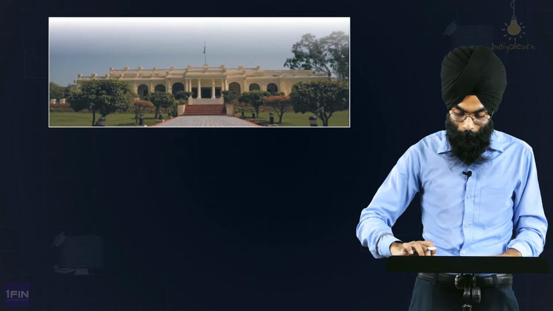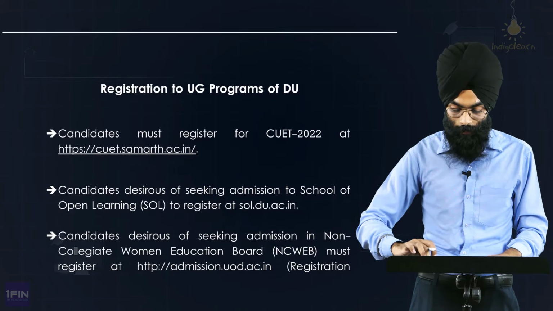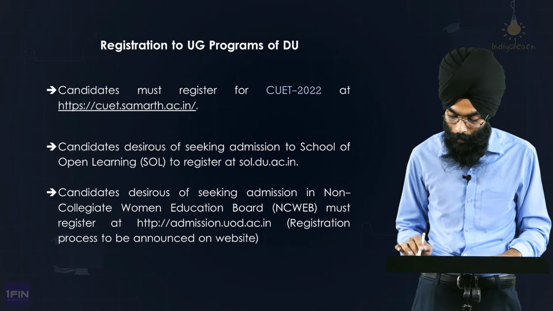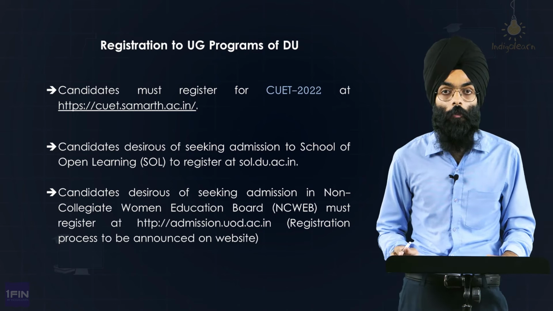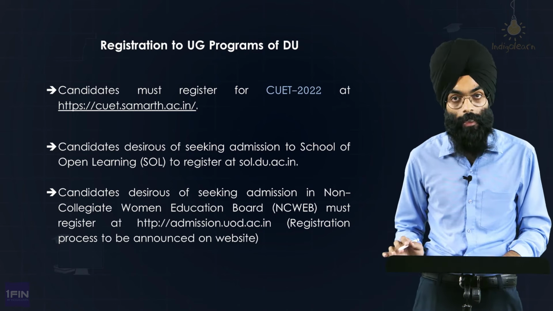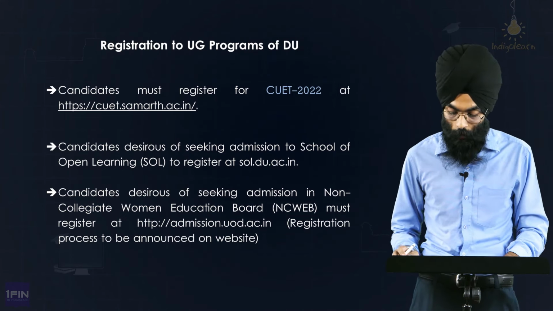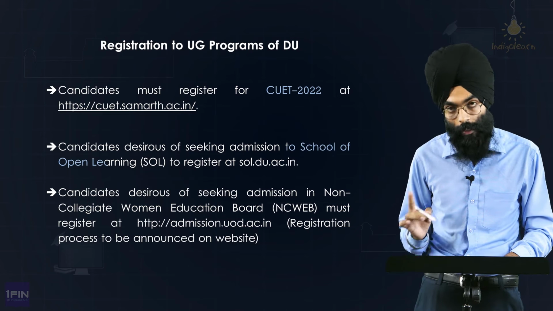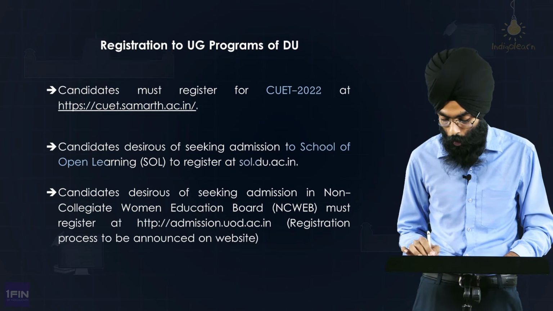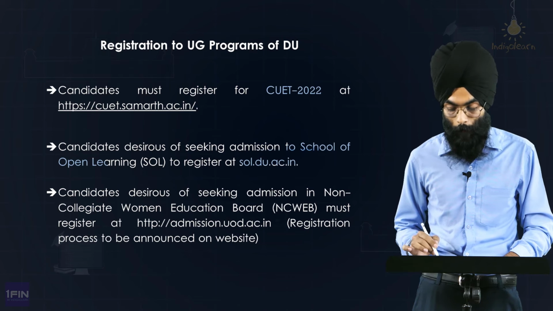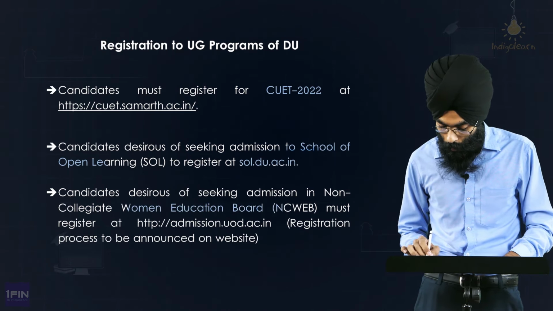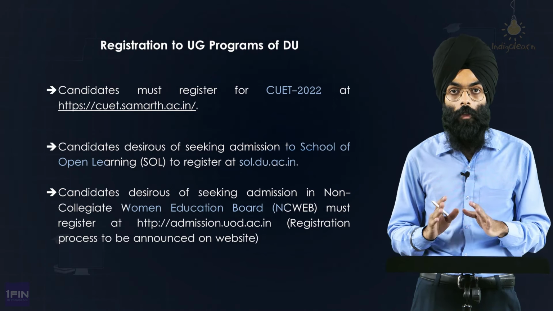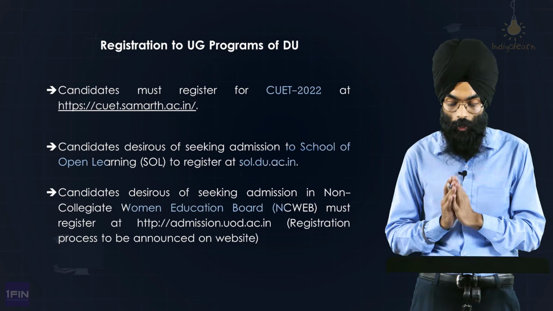Hello, so welcome back. As you know, DU admissions this year would be based on the CUET test. So candidates must register for CUET 2022 at the website of CUET, which is cuet.samarth.ac.in. But there are two other programs offered by DU as well, which is School of Open Learning. For that, students must register at a separate website, which is sol.du.ac.in. And then there is another program offered by the Non-Collegiate Women Education Board. For that program as well, the admissions would be separate. But if you are otherwise applying for UG admissions, you must register for CUET.